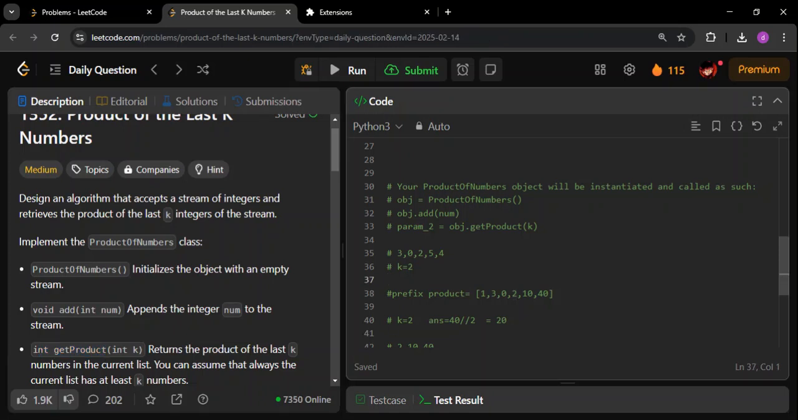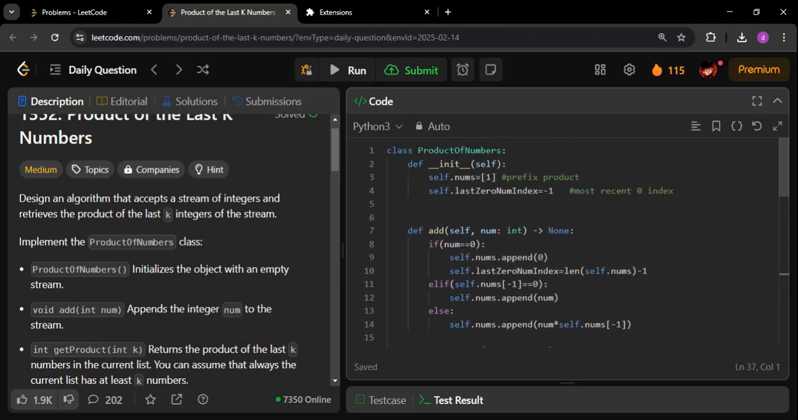So I have explained all the three cases in both the add and the get product function. Now let us see in the code what we have to do. So this is in the constructor. As I mentioned, first of all, I will maintain a list. In this list, by default, one element will be there in the starting, which is 1. This is basically going to act as a prefix product. Like we have prefix sum, this is going to be prefix product. Next I'm going to maintain extra variables to store the index of the most recent zero that we have seen. Now let us quickly begin.